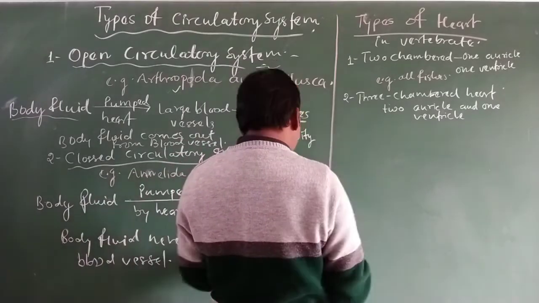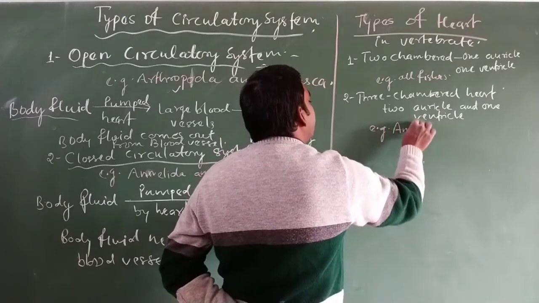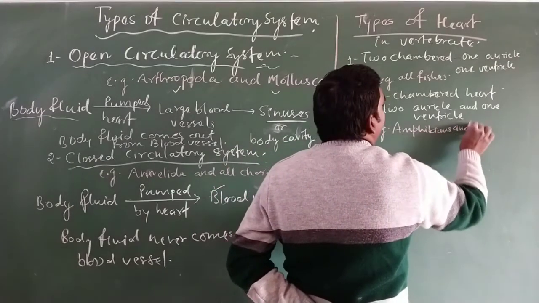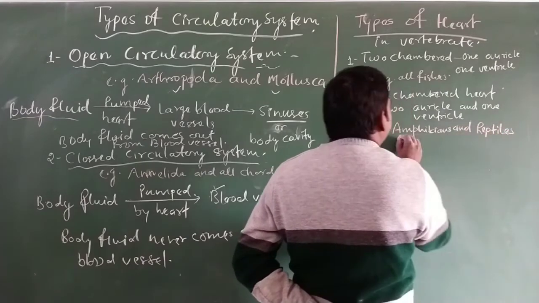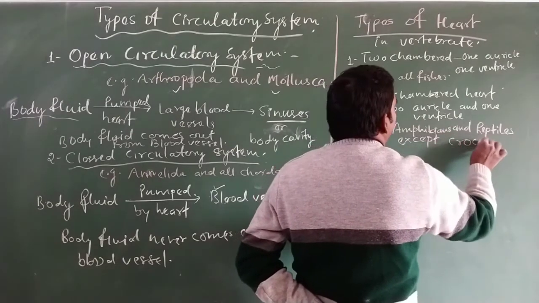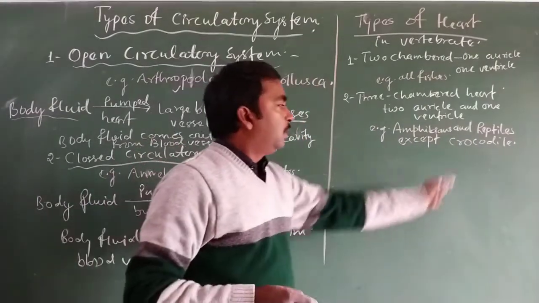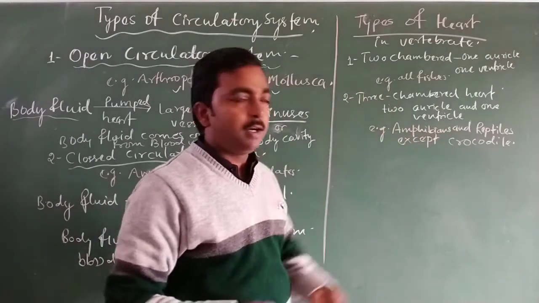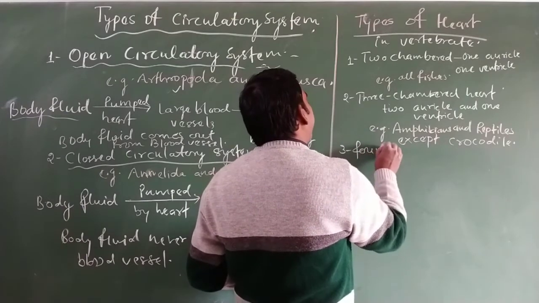Examples of the three-chambered heart are found in all amphibians and reptiles except the crocodile. Except for the crocodile, all reptiles as well as all amphibians have a three-chambered heart. Now the third is the four-chambered heart.